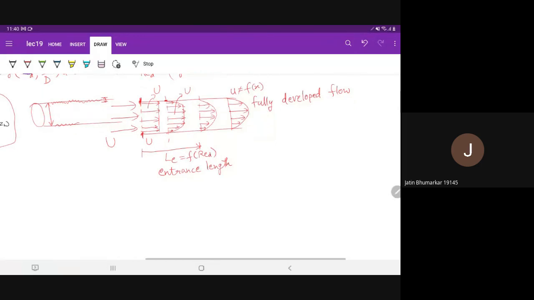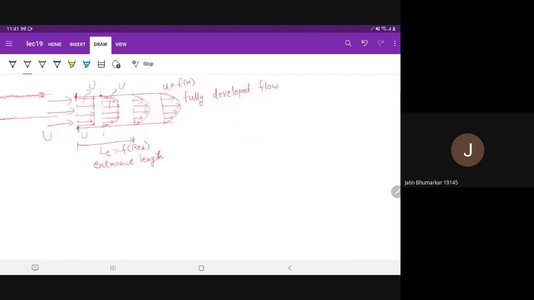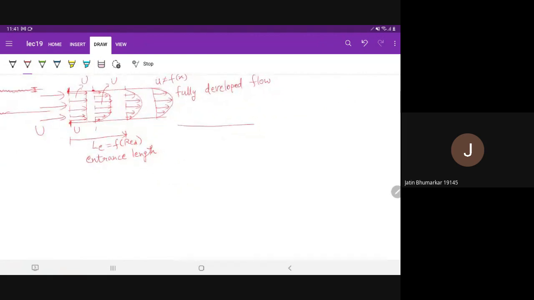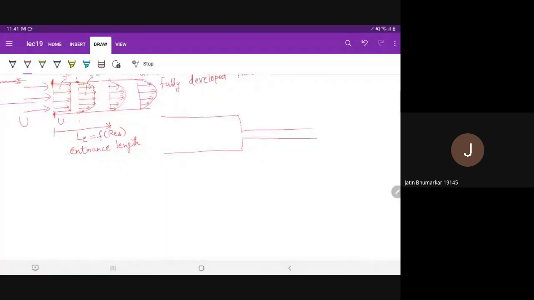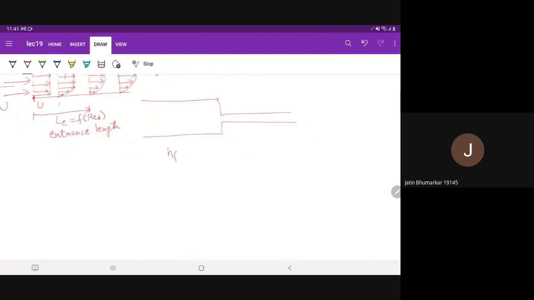Okay. So this is one thing, that velocity can be a function of X up to some distance. Let's say there is a pipe joined with another pipe. Then according to the Bernoulli equation and HF, the frictional losses that we have included there, you will calculate the frictional losses HF1 and HF2 for the two sections.